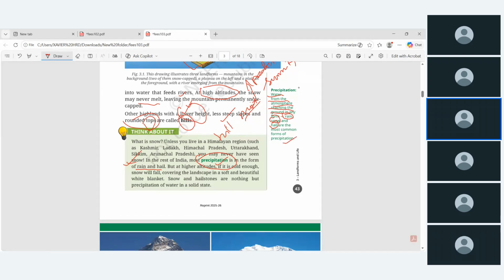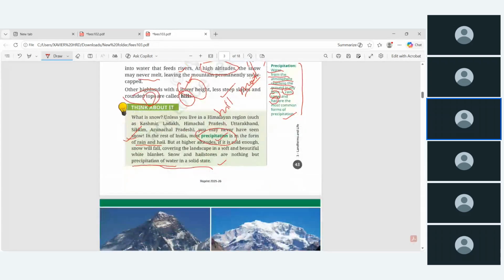Okay, once again you read, water from the atmosphere reaching the ground in any form, in the form of rain, in the form of snow, or in the form of hail. They are called precipitation. Okay, and covering the landscape, the soft and beautiful white blanket, the snow and hailstones are nothing but precipitation of water in the solid state. Okay, this is green box, so just for your understanding.